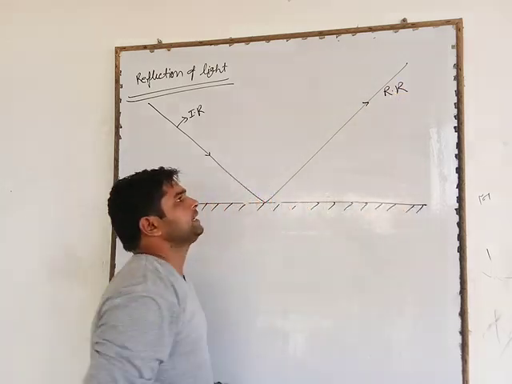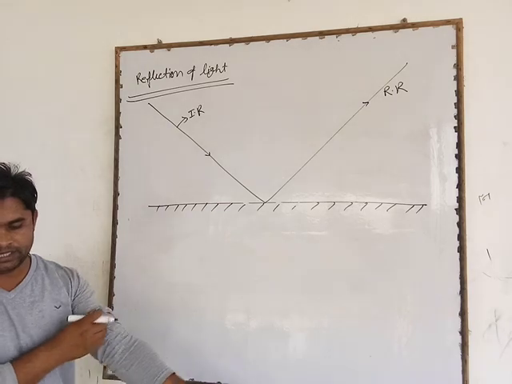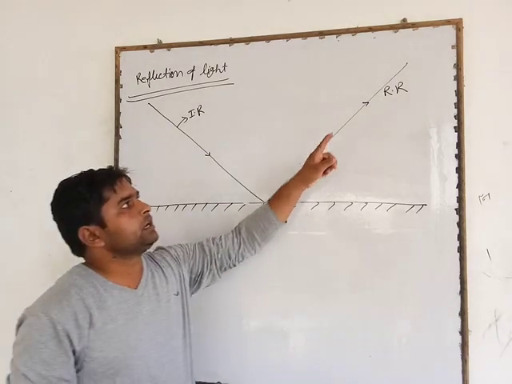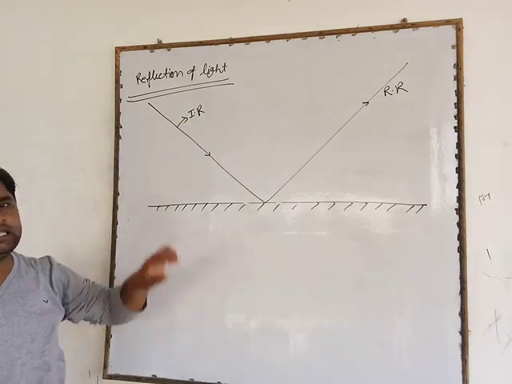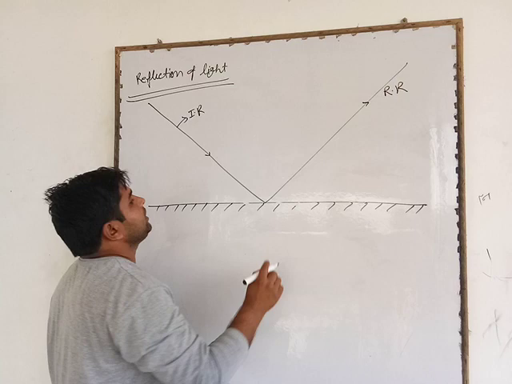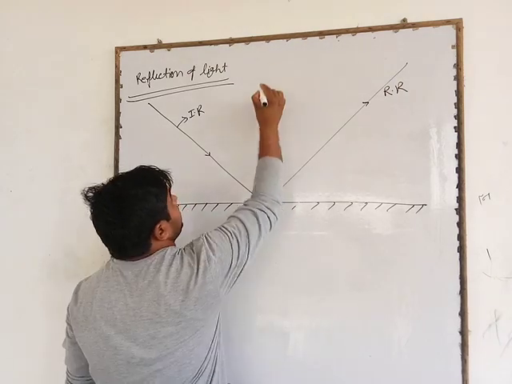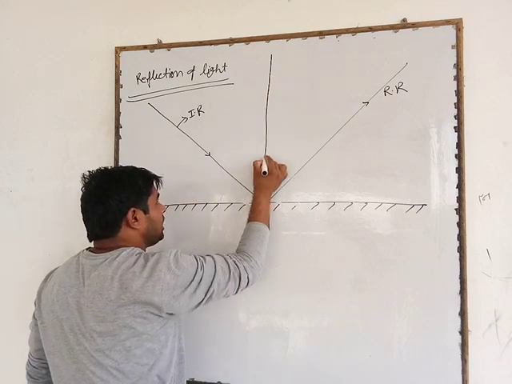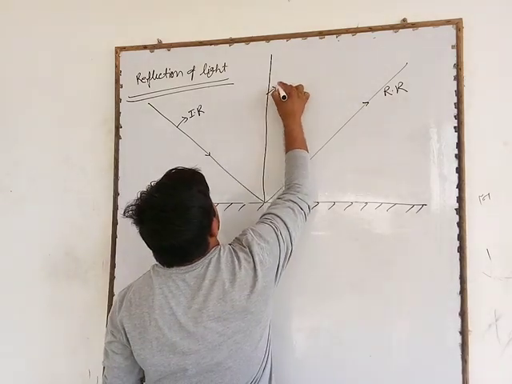R means reflected ray and IR means incidence ray. If we draw a perpendicular line at the incidence point, then it is called the normal.